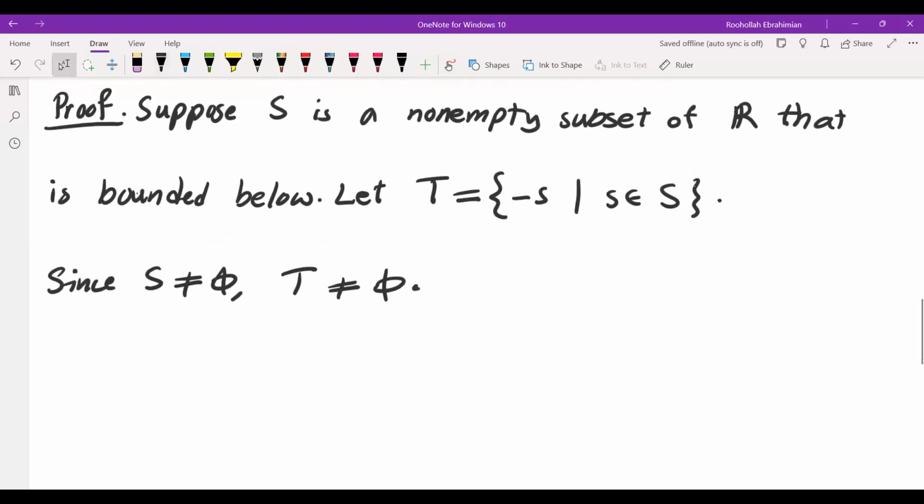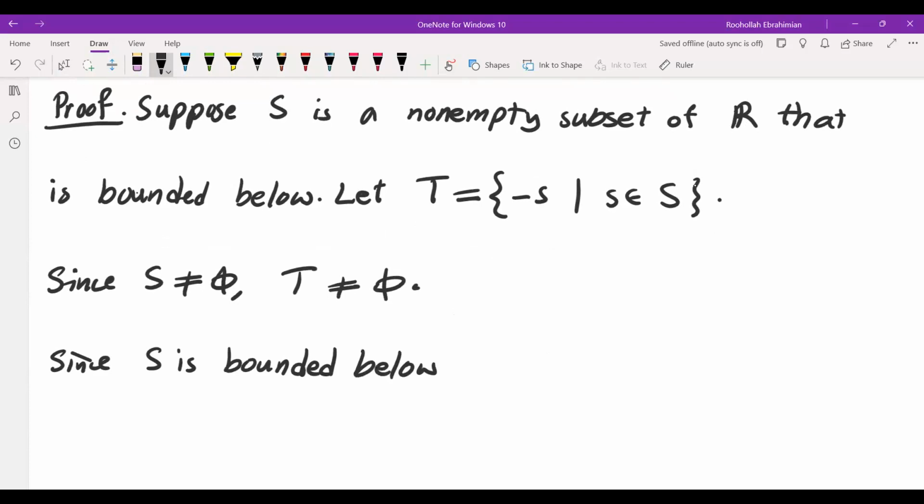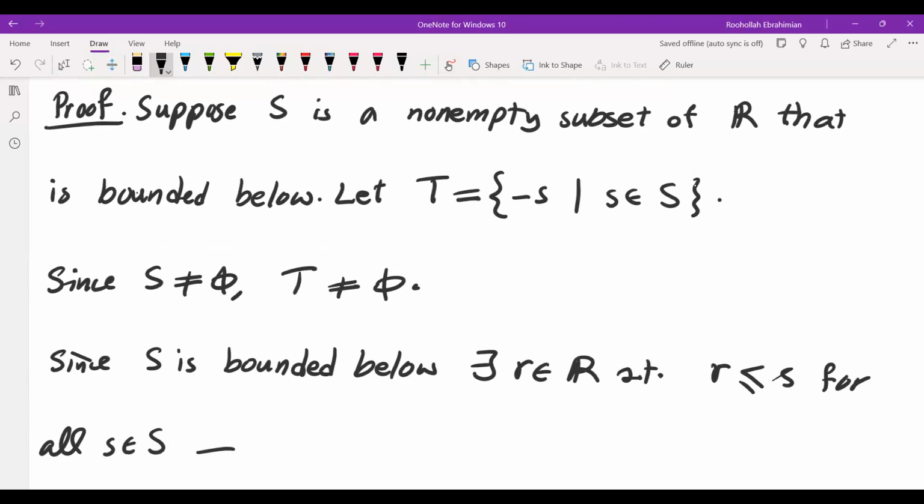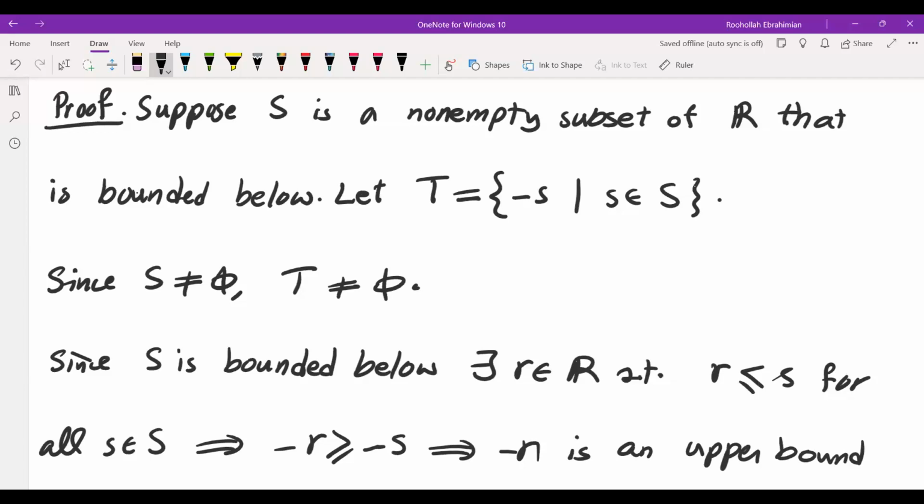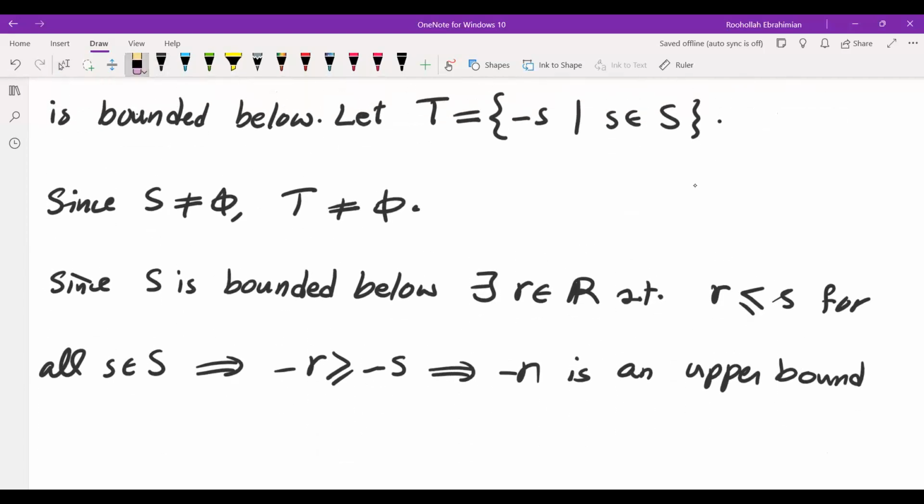Then we will have to show that T has an upper bound. Since S is bounded below, there is some real number, let's call it R, such that R is less than or equal to s for all s in S. So that means negative R is greater than or equal to negative s. And that means negative R is an upper bound for T, since every element of T is of the form negative s.